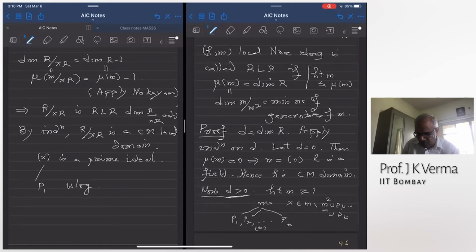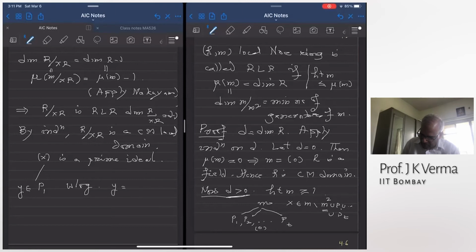X was not in any minimal prime. But when you take the principal ideal generated by X, it's a height 1 prime ideal. A height 1 prime ideal has to contain at least 1 minimal prime. So without loss of generality, I assume that P1 is contained in this principal prime ideal. So pick an element Y in P1, and P1 is contained in (X).